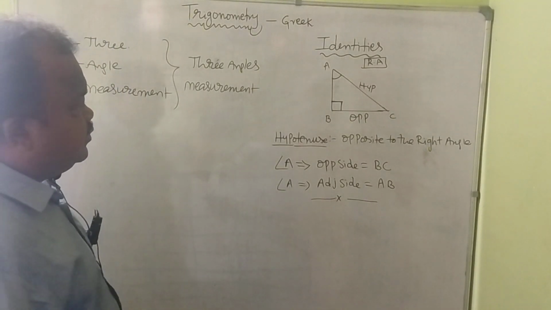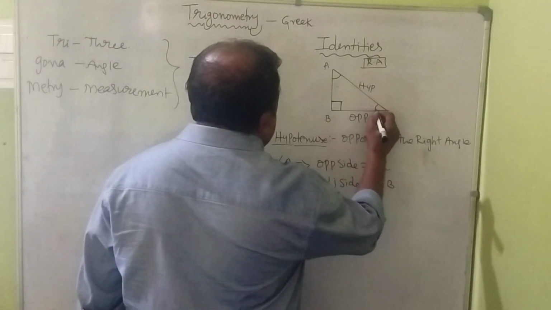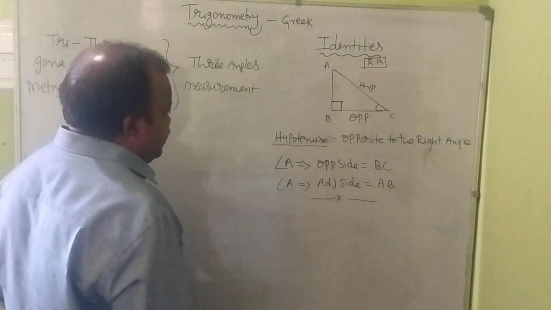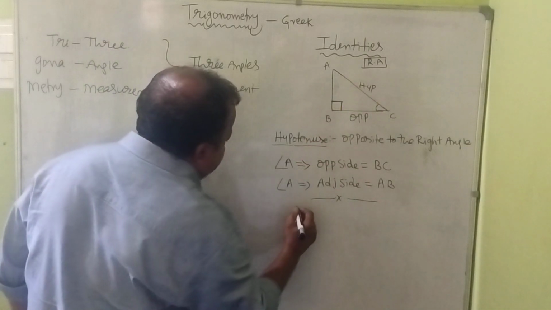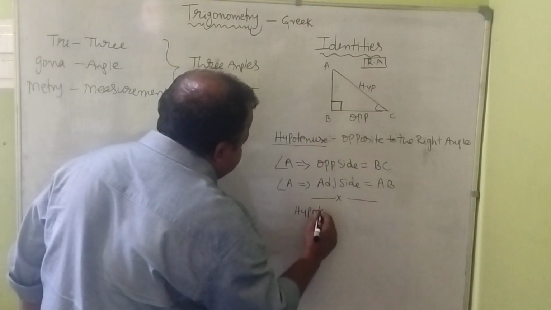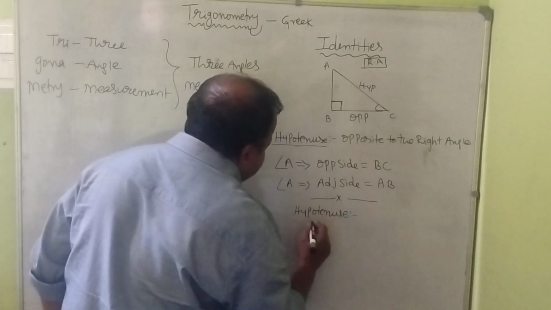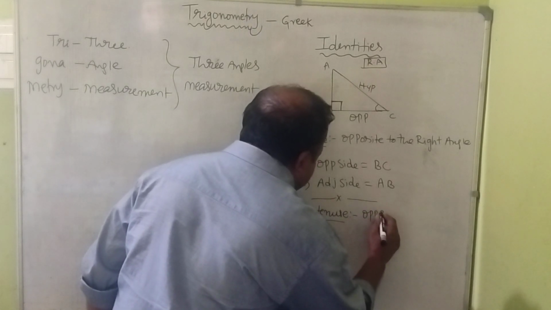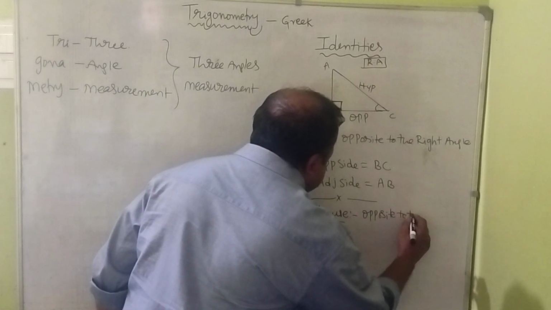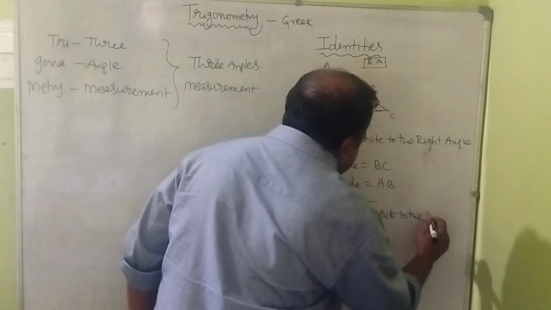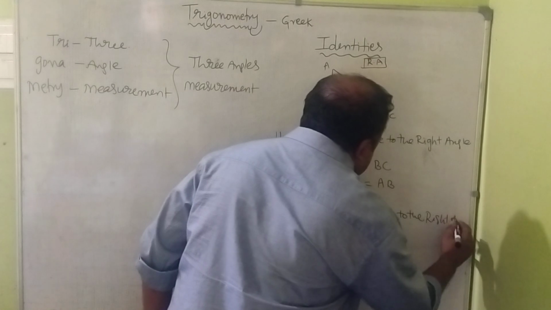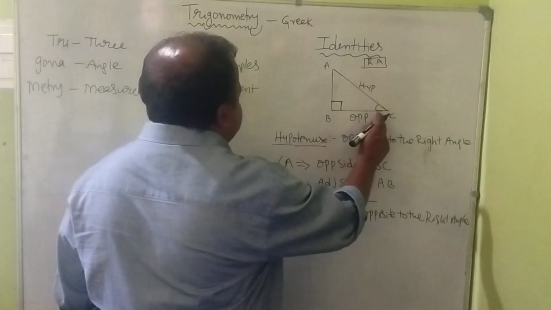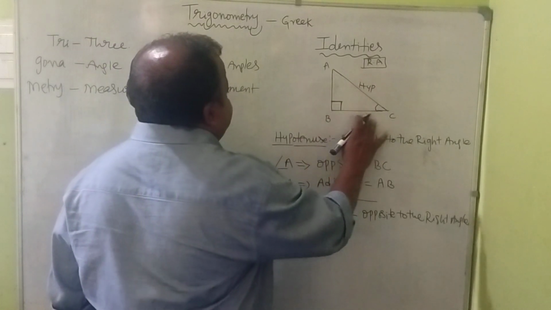And what about the identity of angle C? According to angle C, the hypotenuse will be the same. Hypotenuse always means opposite to the right angle, there is no doubt at all. What about according to C? The opposite side is not BC now.